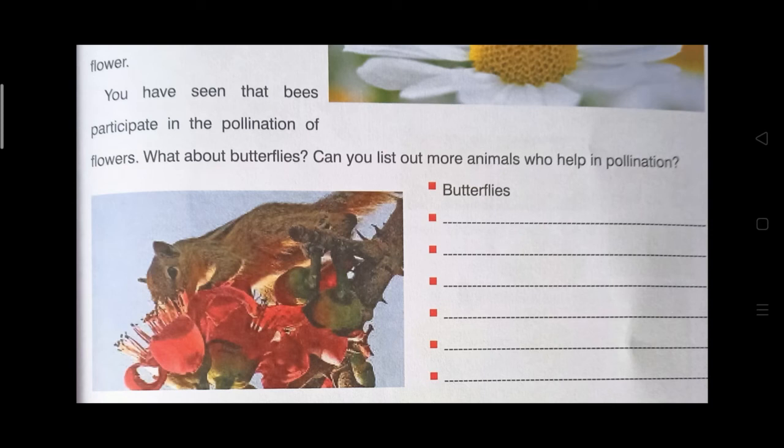Okay, the agents for pollination. Animals which are helping with pollination. In the last class, we discussed many agents. So you have to identify the animals or birds which are helping with pollination.